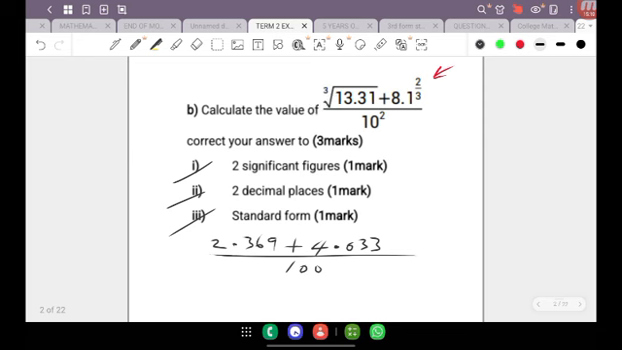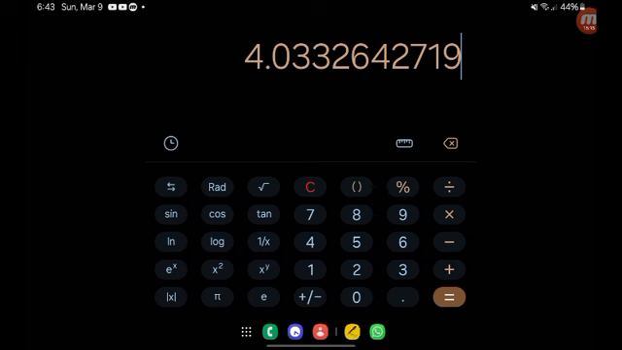So we're going to go ahead then and add the top here. So we're going to have 2.369. I already have this number written on the screen.